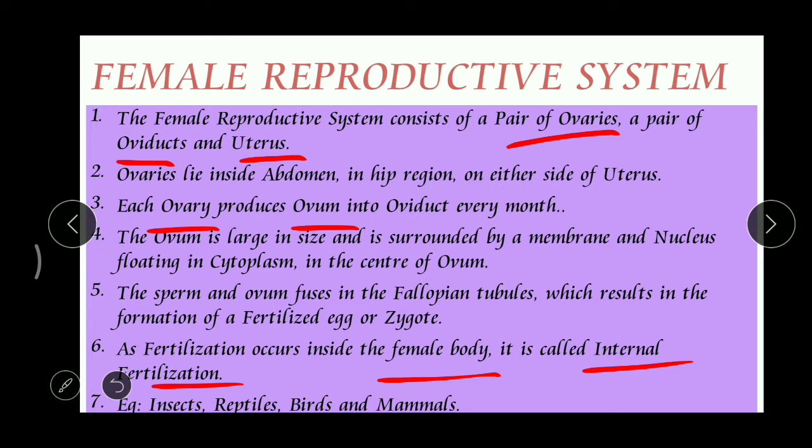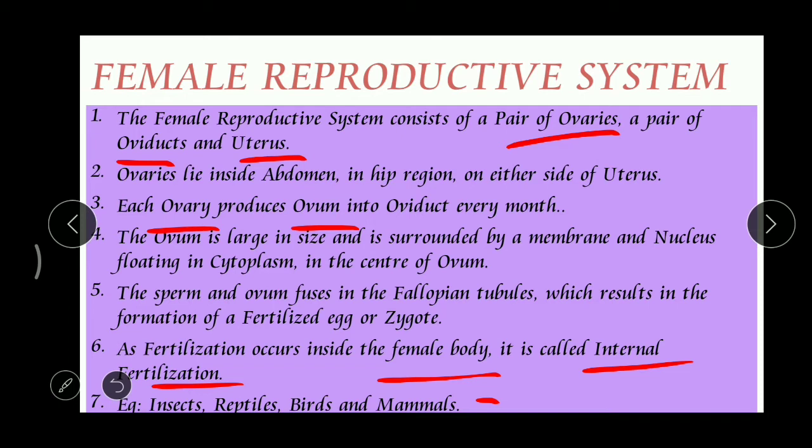So when the fertilization occurs inside the female body, we call that internal fertilization. If it occurs outside the body, then we call that external. External means outside. In which animals does internal fertilization take place? Insects, different types of insects like honeybees, ants, mosquitoes, cockroaches.